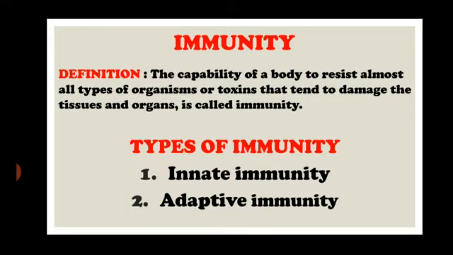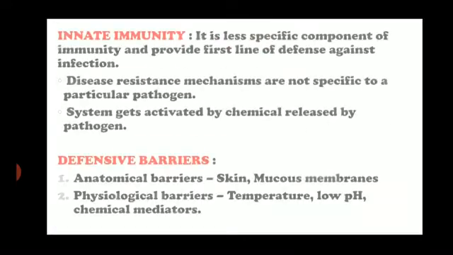So the very first thing is, what is immunity? Immunity is the capability of a body to resist almost all types of organisms or toxins that tend to damage the tissues and organs. So this particular capability of our body, where the body can resist the harmful organisms and the toxins released by them as well as cancer, is called immunity. When we talk about immunity, there are two types of it. One is innate immunity, another is adaptive immunity.